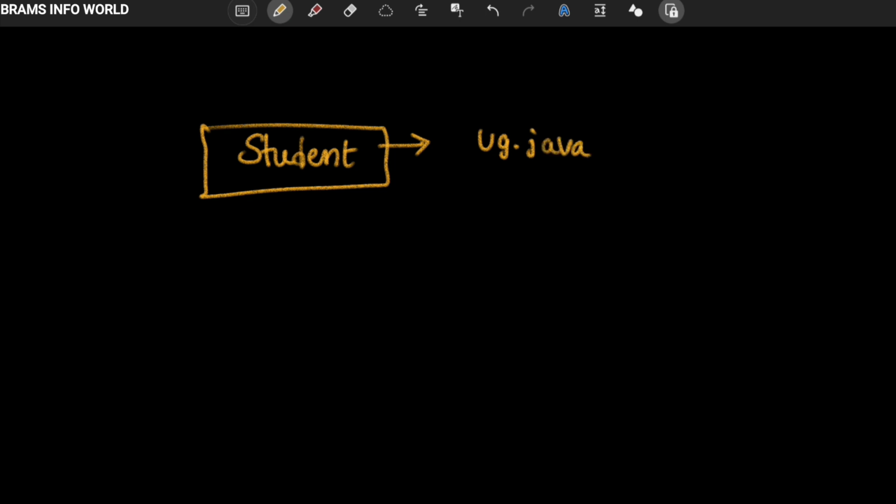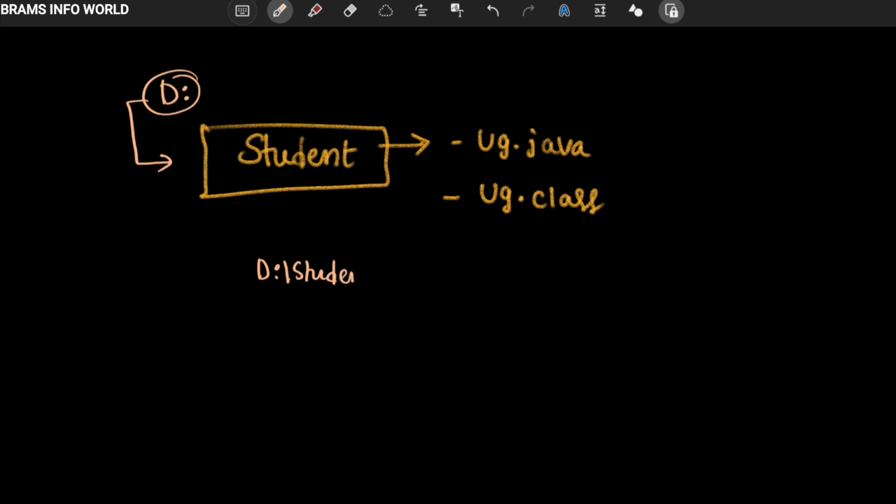Student is the user package, and in student we created one class, ug.java, and after that we created ug.class. This is the information of the student folder. For example, if it is located in D drive, then in D/student you have these two files.